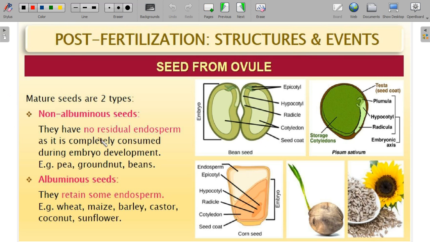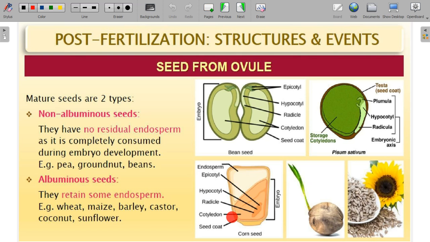A seed is called non-albuminous when it has no residual endosperm. It may have one or two cotyledons, depending upon the family it belongs to, monocot or dicot, but it has no residual endosperm. You can see here a bean seed: cotyledons are there, but no endosperm. Here you can see a corn seed.